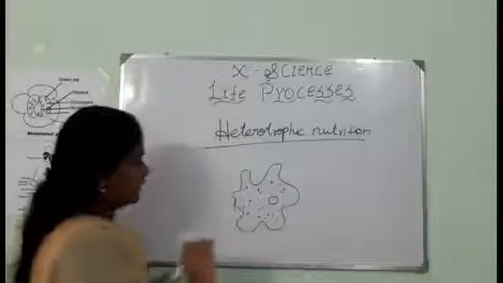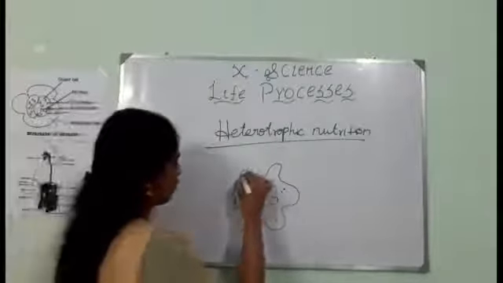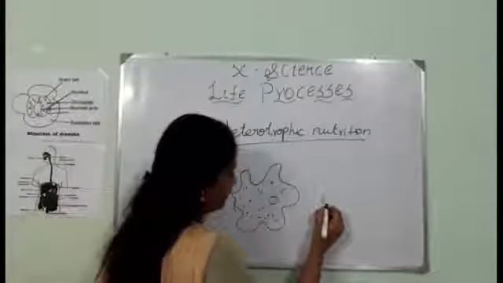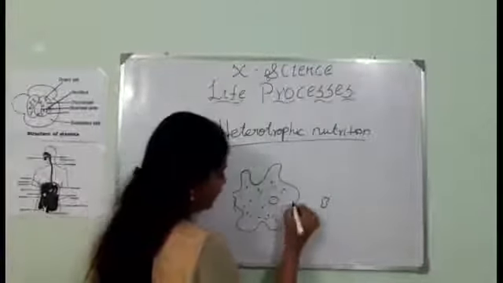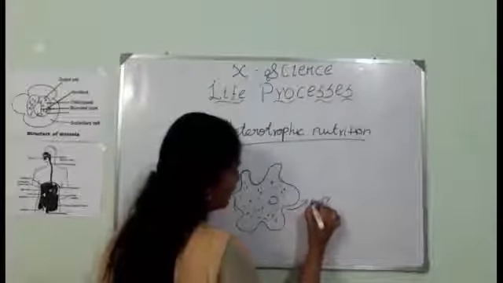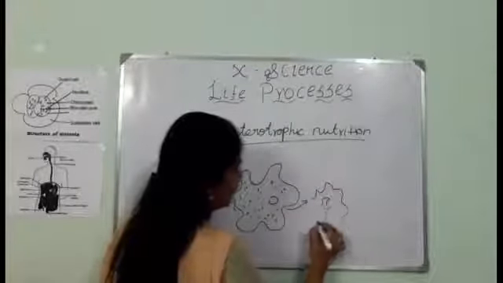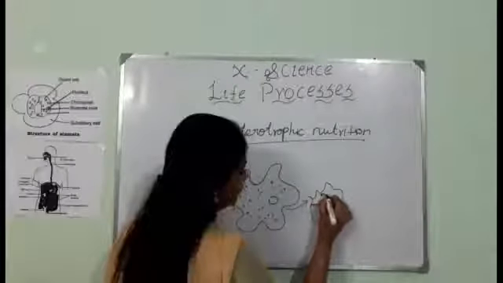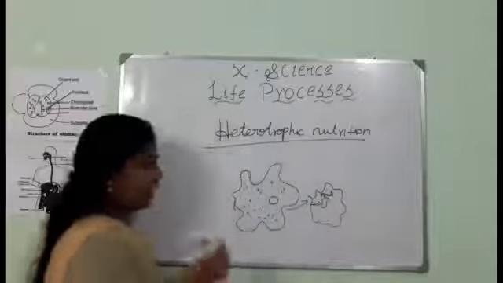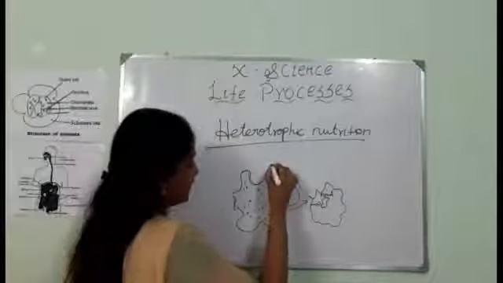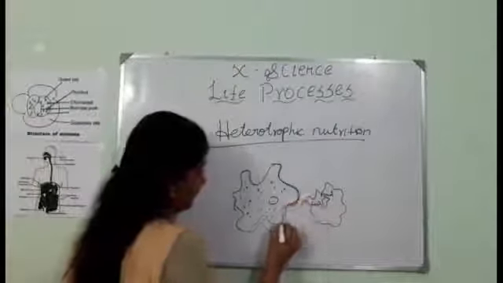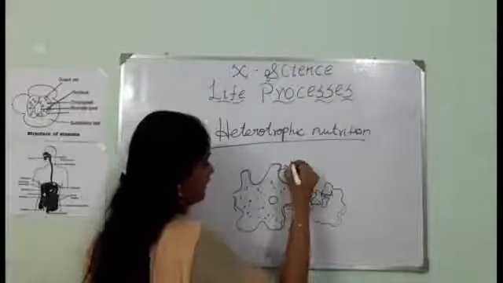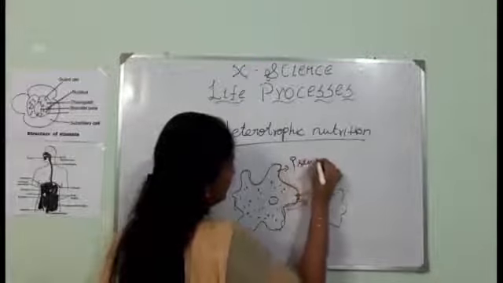Like this. If this is an amoeba, this is the pseudopodia, which is the body surface. If the amoeba has to capture food, it just moves and extends its body surface, and it captures the food. So the food in an amoeba is taken by the body surface itself, right? It just moves and captures the food. So the body surface here is called pseudopodia in amoeba.